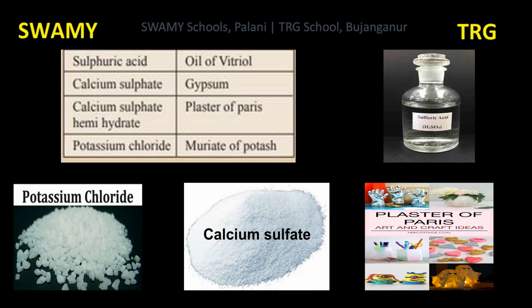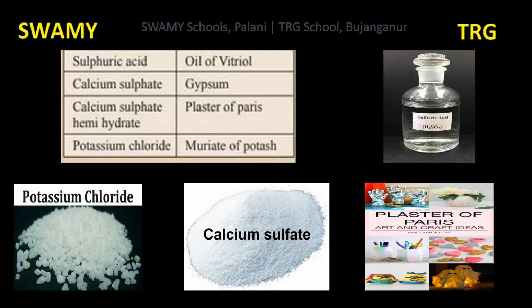Gypsum is a naturally occurring mineral that is made up of calcium sulfate dot 2 molecules of water, sometimes called hydrous calcium sulfate. It naturally occurs in seabeds. Gypsum is used in making cement, in glass making industries and in chemicals.